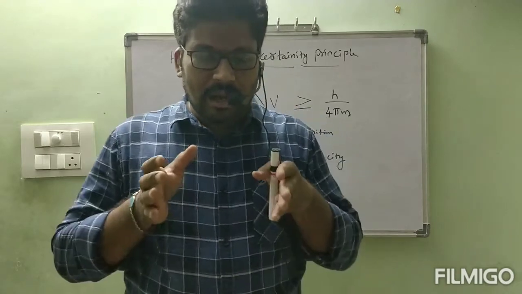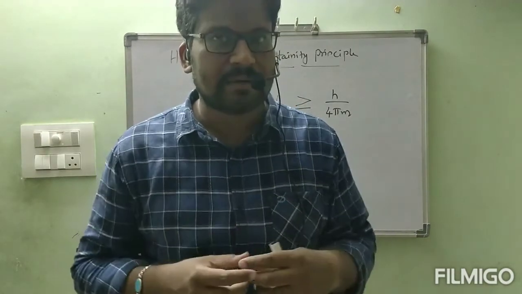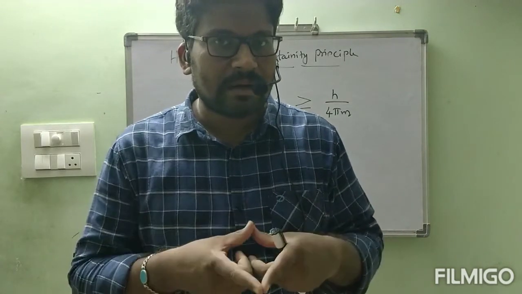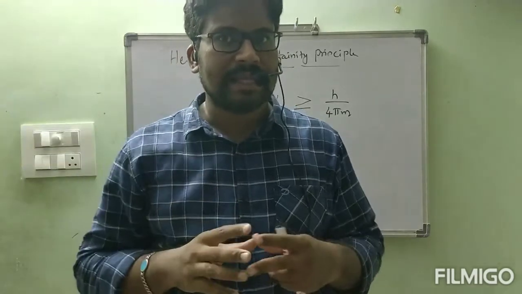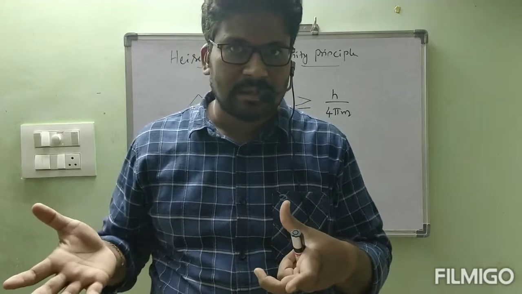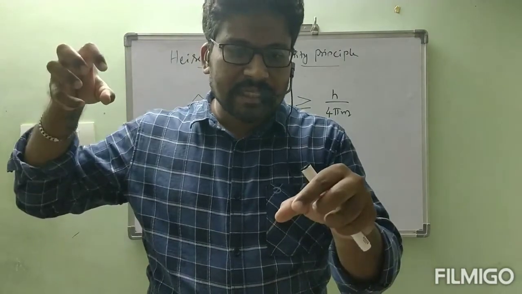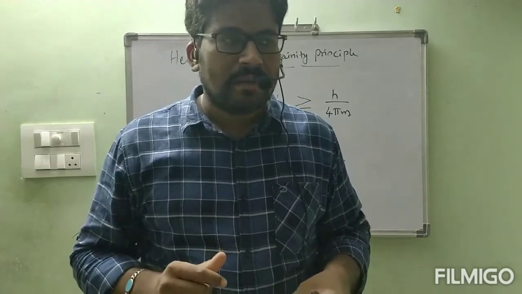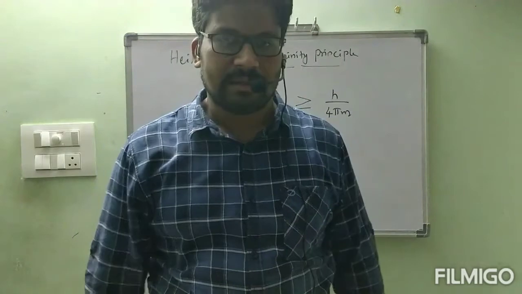See, I want to know the position of the electron accurately, which means first we have to see the electron. To see the electron clearly, we need light. Otherwise we cannot see the electron. If you want to see any object, we need light. Correct or not? That light must fall on the electron, because only if light falls on an object are we able to see the object.